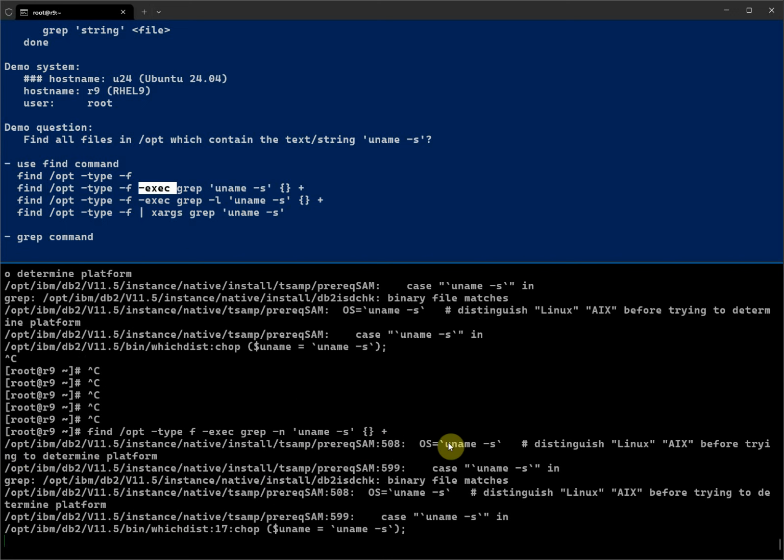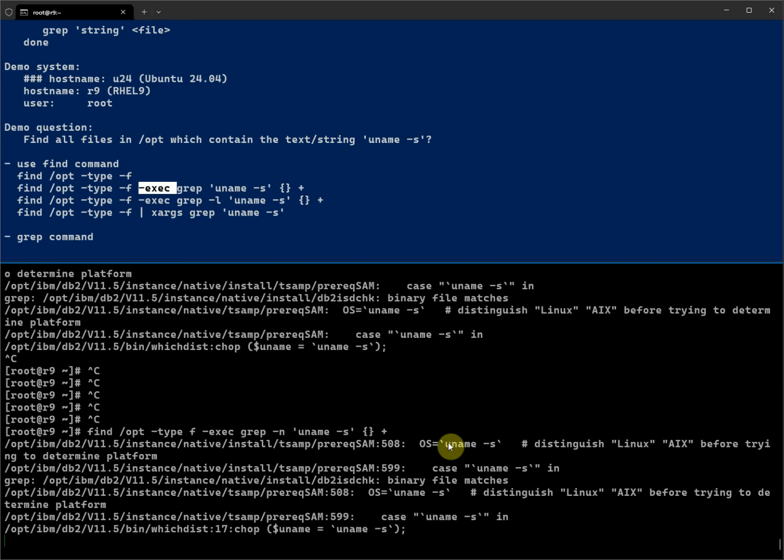So I'm going to cancel this session and this one. Let's see. In addition to recursive, I want to find the line number. You can see we can also show the line number, and there are other grep options we can use, like -i, which is case insensitive.